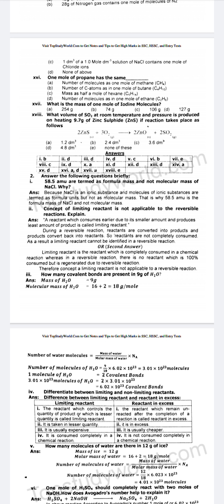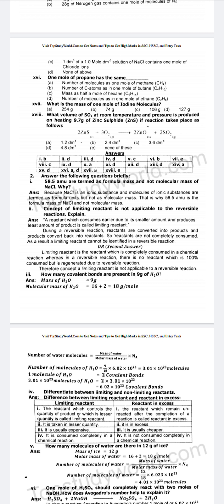Friends, we can also write a second answer along with this. Limiting reactant is the reactant which is completely consumed in a chemical reaction, whereas in a reversible reaction there is no reactant which is 100% consumed but it is regenerated due to the reversible reaction. Therefore, the concept of a limiting reactant is not applicable to a reversible reaction.